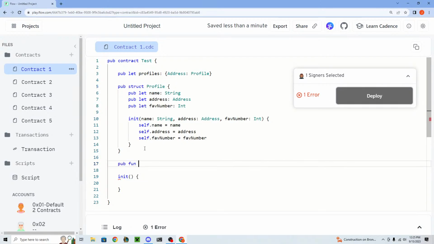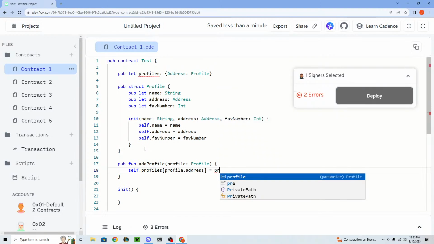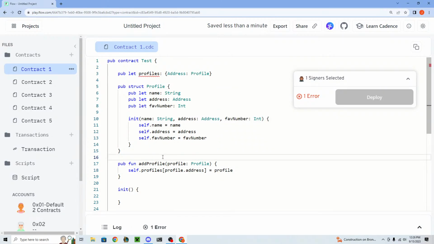And let's make a function called add profile, and we're gonna have to pass in a profile type. Okay. And then we'll say self.profiles at profile.address, the profile itself. So what we're going to say is we're going to pass in a profile type, and we're going to set inside this profiles dictionary, the address of profile.address, right? This value right here, equal to the profile itself.